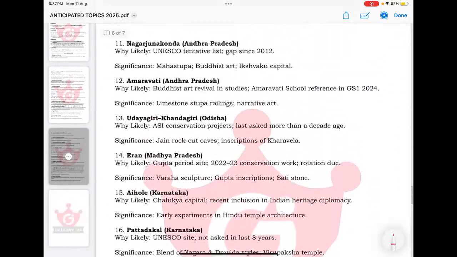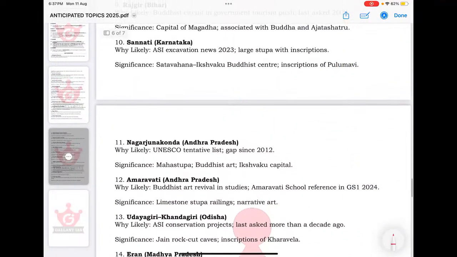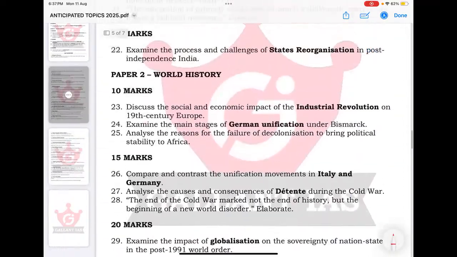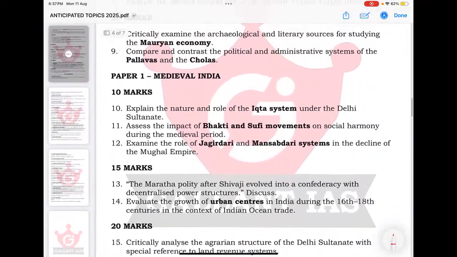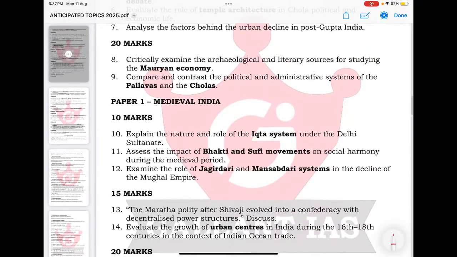Anybody who needs support, I mean the anticipated 100 topics for this year, or a compilation of potential map sites for this year, I can share such things with you. Anybody who needs those compilations, please inform the office. Also, in the coming days we will be releasing 8-point solutions to some selected PYQs.